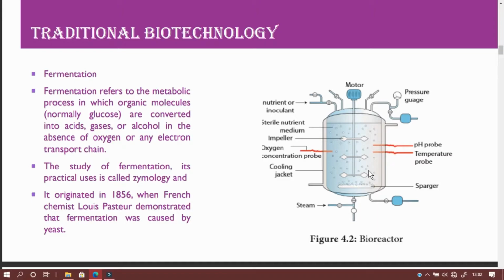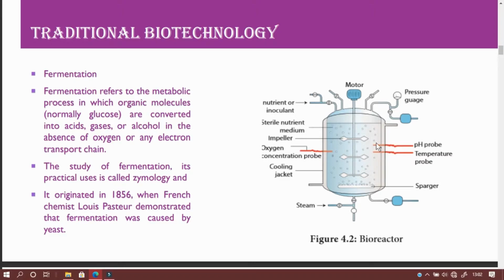It should not be contaminated with any other microorganism, so it should be kept sterile. And the impeller mixes the contents, and oxygen, temperature and pH, everything will be maintained inside. The internal environment will be maintained. It is a controlled environment. The temperature, pH, everything will be controlled inside.